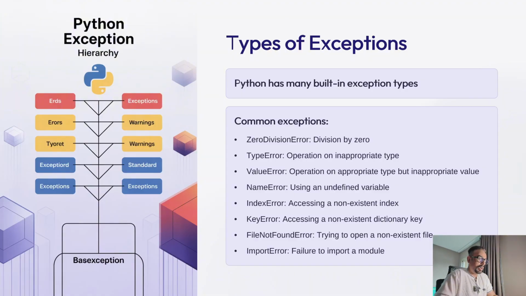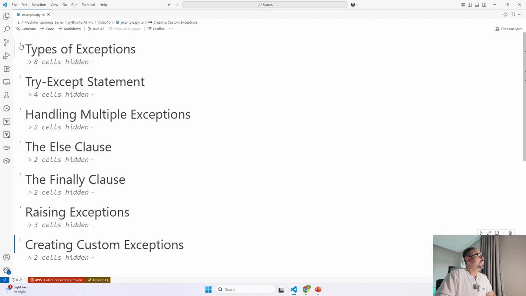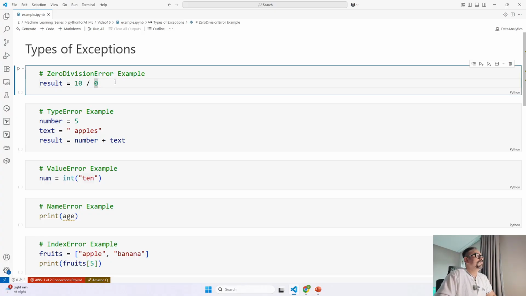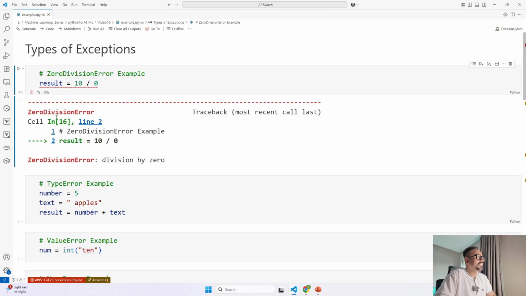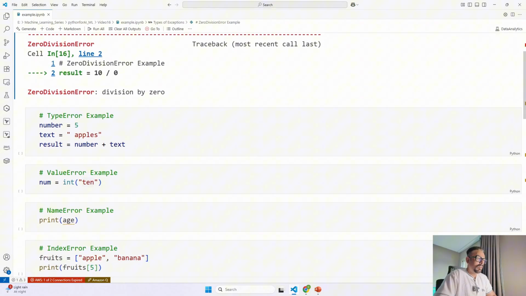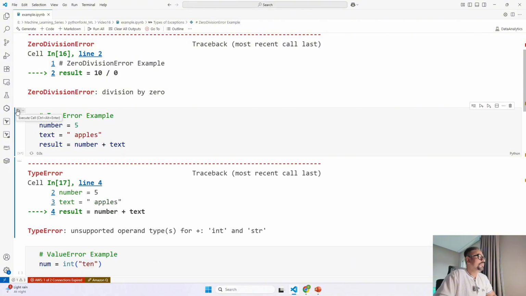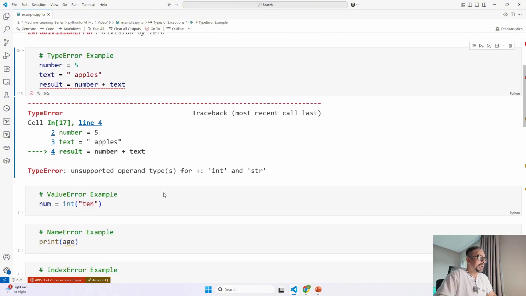So I will jump to our Visual Studio Code. Over here, what is the first one? We are trying to divide 10 by 0, which is actually not allowed in mathematics. If you do that, then Python is going to raise a ZeroDivisionError like this. Then in the second example, we are trying to add an integer to a string. We are trying to add 5 to apples, right, which is not allowed. If you do that, Python is going to throw this kind of exception, which is TypeError.